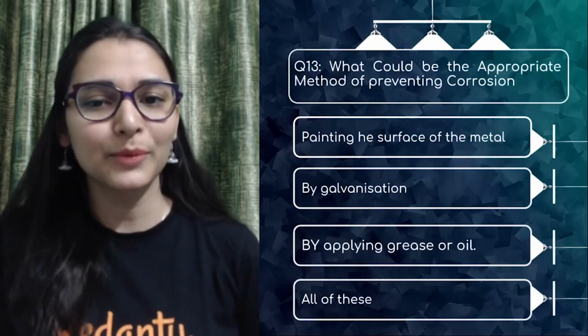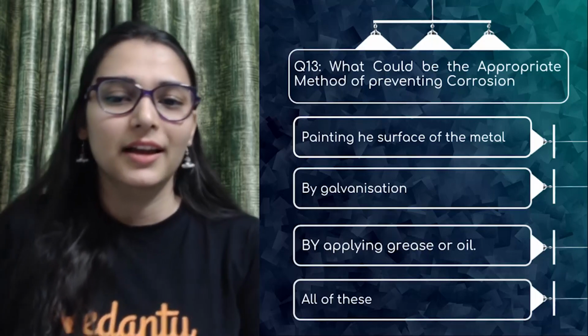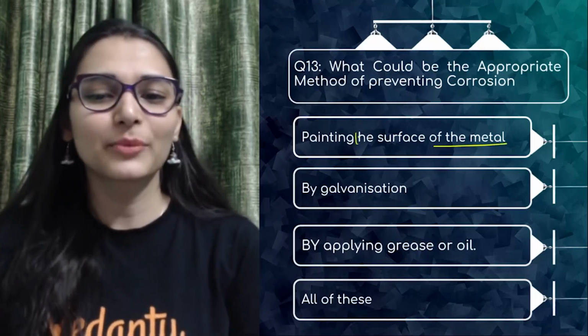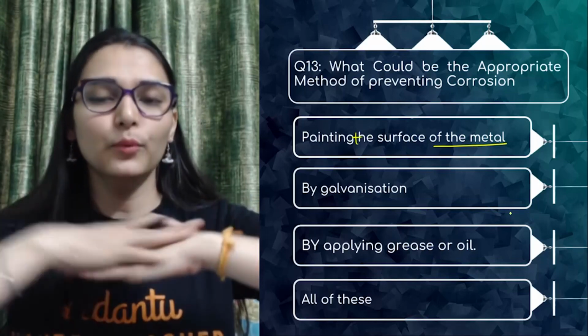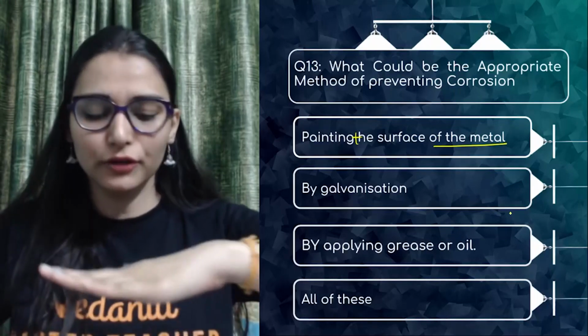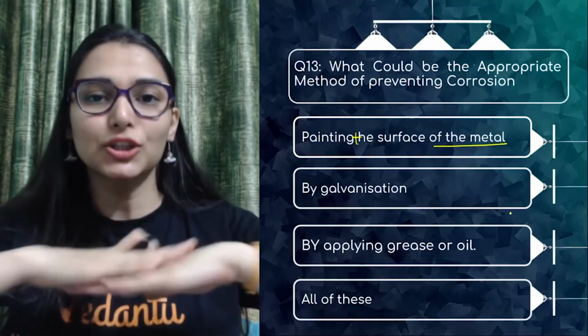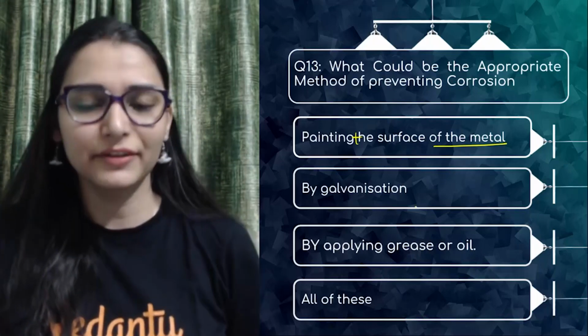What could be the appropriate method of preventing corrosion? Painting the surface of the metal. Yes, because this is an iron surface, and I want that oxygen and water should not come in contact with it. So for that I make a layer of paint over it. Painting the surface of metal, definitely.